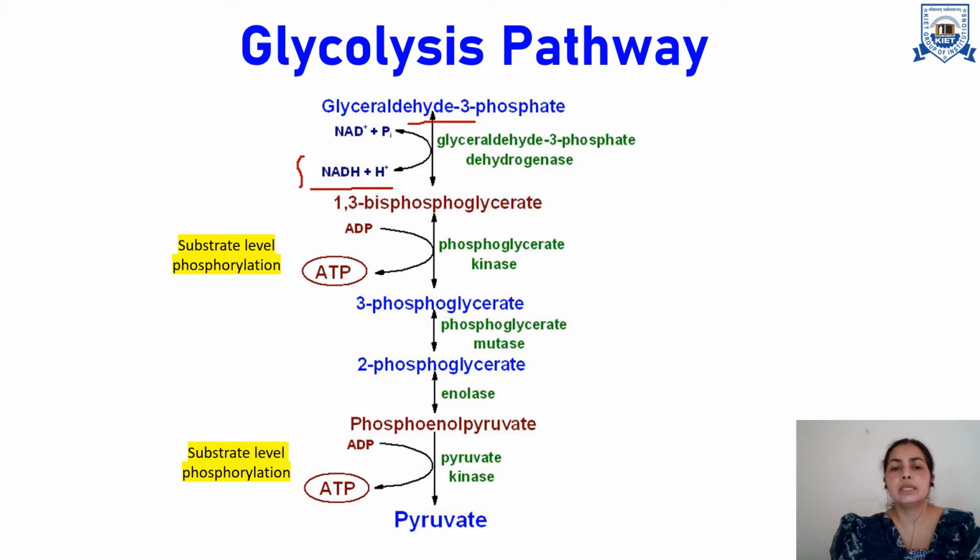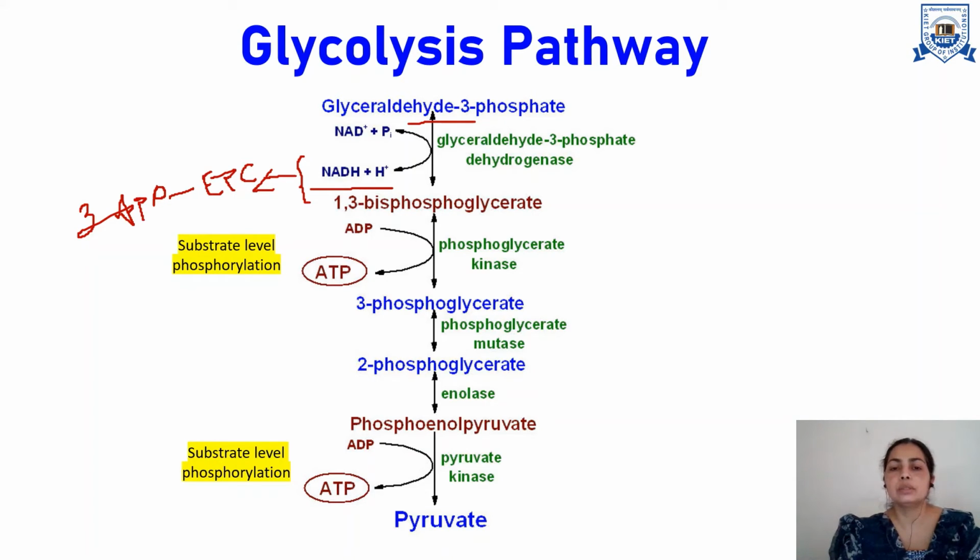This NADH and H+ goes to the electron transport chain, and there it leads to synthesis of 3 ATPs. So this is the first outcome of the glycolysis pathway.